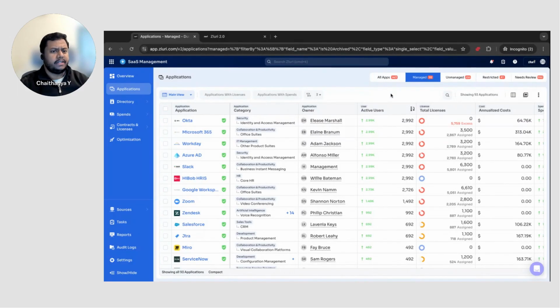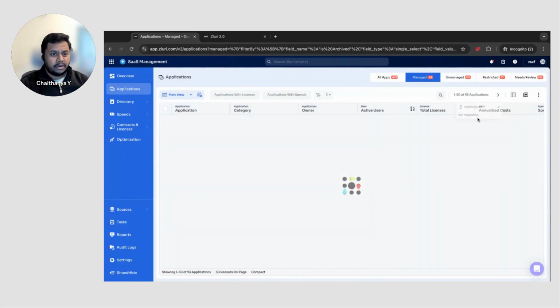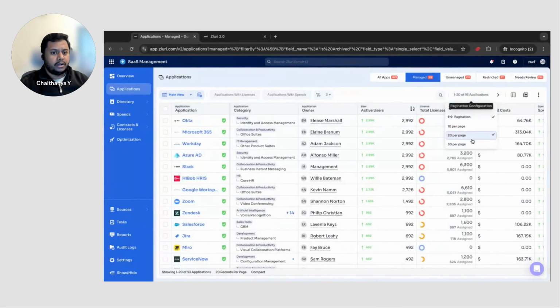Before getting to the filter side of things over there, you have your search, where I can search for multiple entities. In version 2.0 right now, you can choose between infinite scroll, or you can have a pagination button. I can say I want to paginate with 20 per page. You can choose these particular settings and start using them.